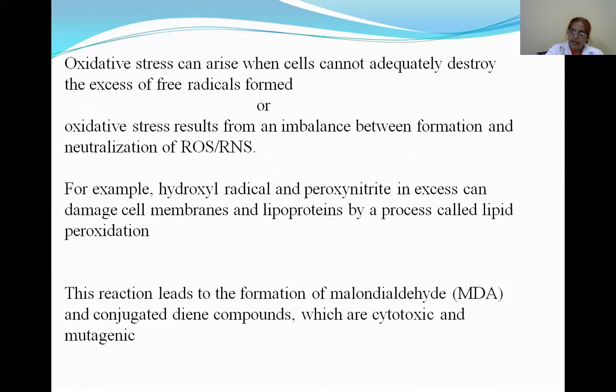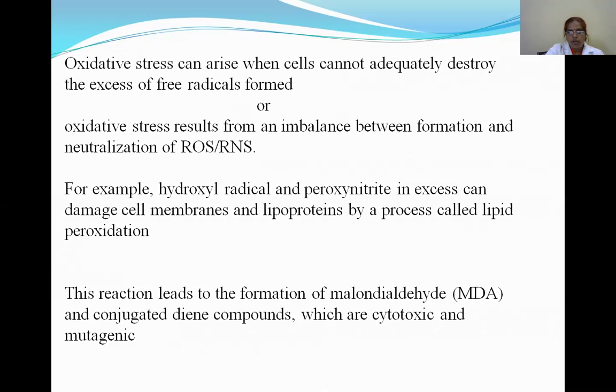Oxidative stress can arise when cells cannot adequately destroy the excess of free radicals formed, or it results from an imbalance between the formation and neutralization of reactive oxygen species or reactive nitrogen species.